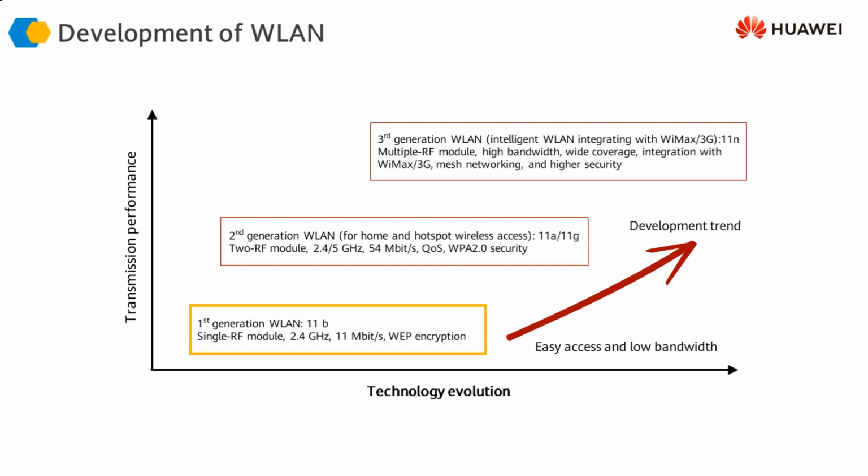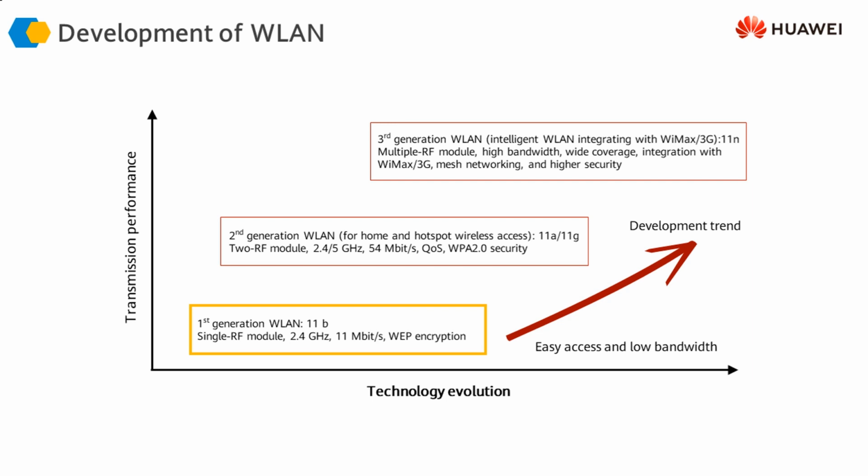802.11b wireless LAN. And those of you who have a good background in Wi-Fi or wireless technologies would remember that 802.11b was based on the 2.4 gigahertz band. The speed it gave was 11 megabits per second. There were 11 channels, and you had 3 non-overlapping channels that you could use.